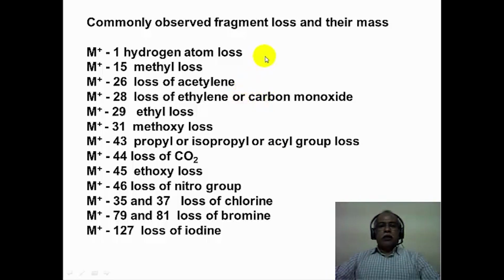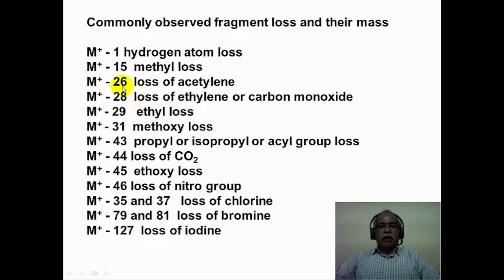Now, the commonly observed fragments which are lost during the fragmentation process and their masses are given here. Normally, when there is one mass unit different from the molecular ion, this is typically a hydrogen atom loss. If there is a 15 unit loss, then it corresponds to methyl, CH3. If it is a 26 loss, then it is an acetylene molecule, a neutral molecule, that is lost. In the first two cases, these are radicals which are lost, hydrogen radical, hydrogen atom, and methyl radical, whereas in this case a neutral molecule is lost in the form of acetylene.